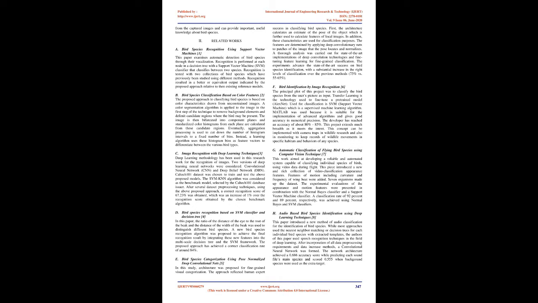The image is then bifurcated into component planes and standardized color histograms from each plane are calculated from these candidate regions. Eventually, aggregation processing is used to cut down the number of histogram intervals to a fixed number of bins. Then, a learning algorithm uses these histogram bins as feature vectors to differentiate between the various bird types. C. Image recognition with deep learning techniques [3].